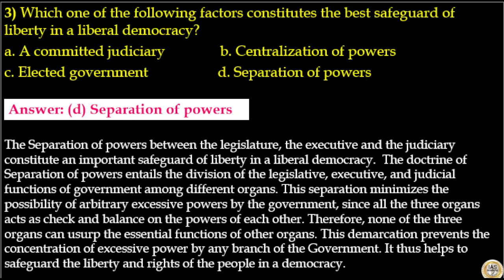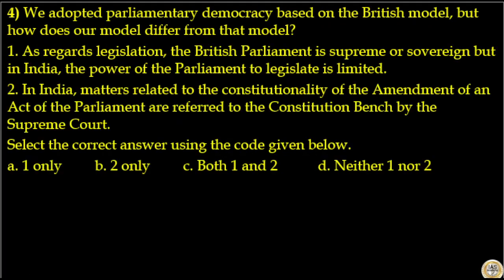Since all the three organs act as checks and balance of the powers of each other, therefore, none of the three organs can usurp the essential functions of the other organs. This demarcation prevents the concentration of excessive powers by any branch of the government. It thus helps to safeguard the liberty and rights of the people in a democracy. So, here answer to this question is option D, separation of powers.